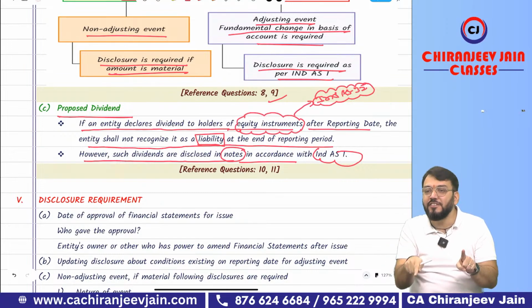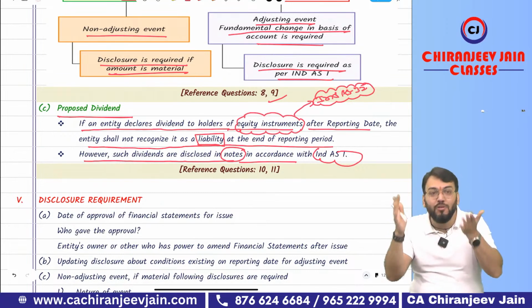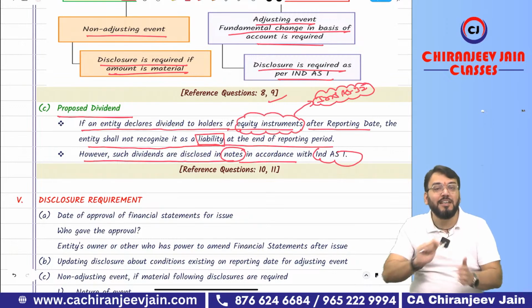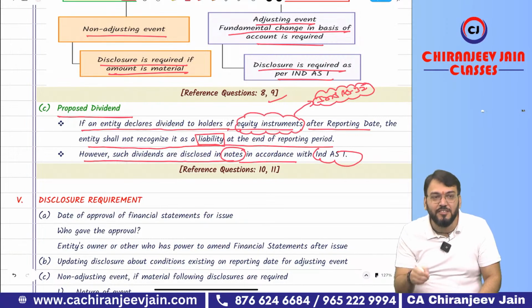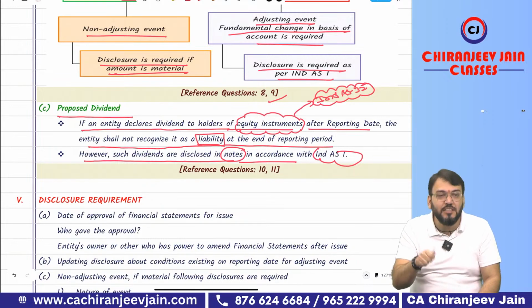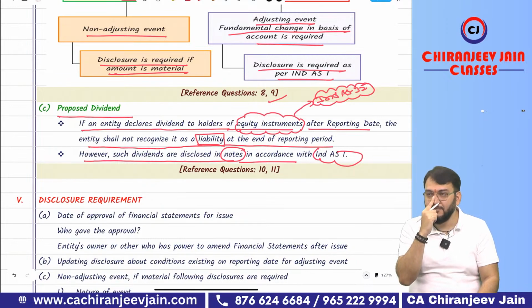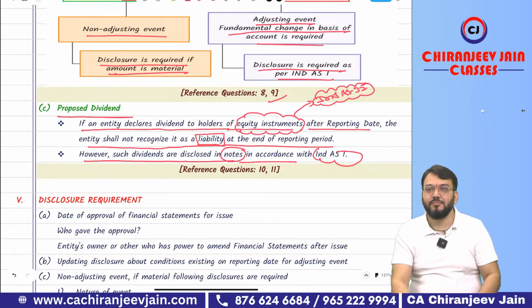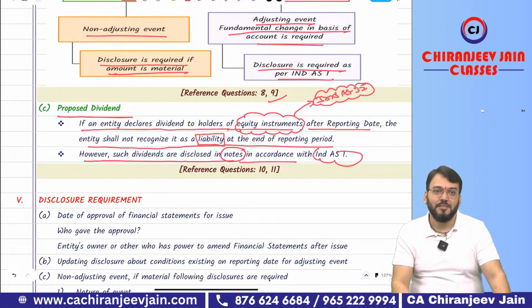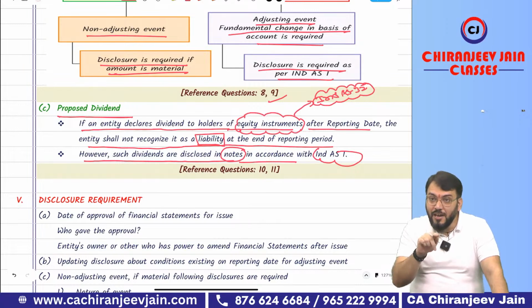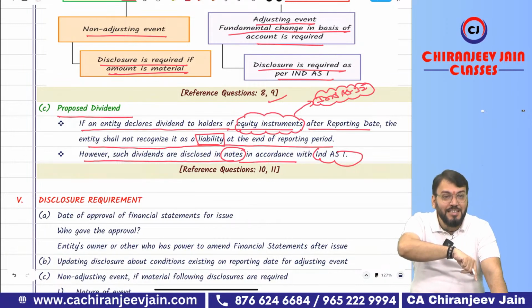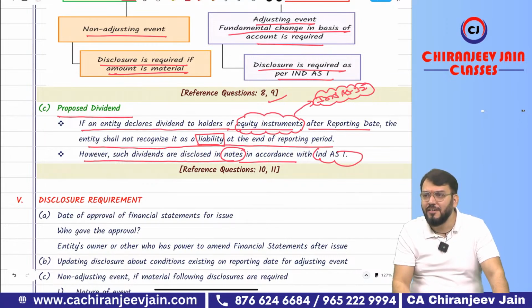When I am asking about contingent liability, don't give an answer based on your thinking. Now you need to give the answer as per Ind-AS 37. Contingent liability, already we have done or not? So what I am asking: will this proposed dividend be disclosed in the notes to accounts as a contingent liability? Yes or no? Yes or no? Means you are not able to apply the definition whatever we have done before, Ind-AS 10, Ind-AS 37. Apply the definition now.